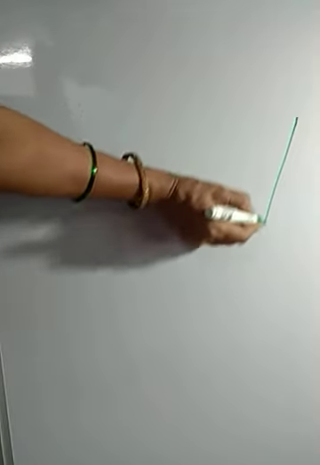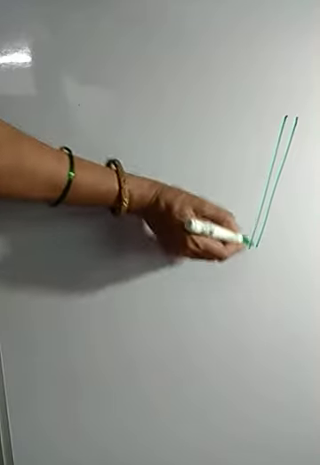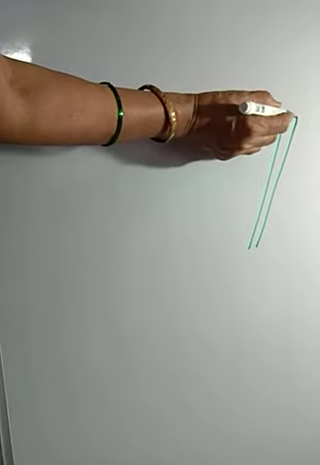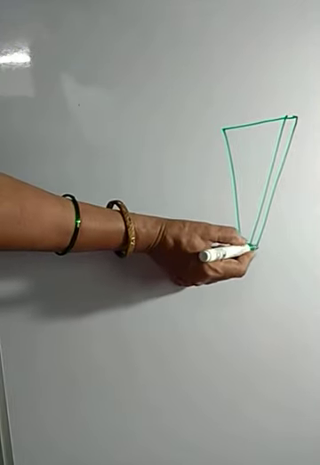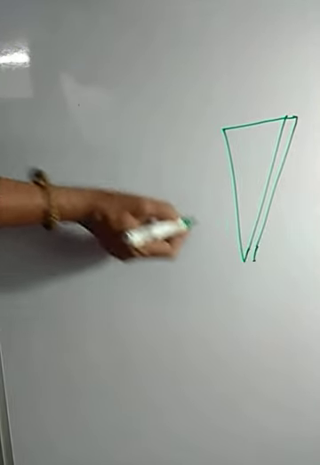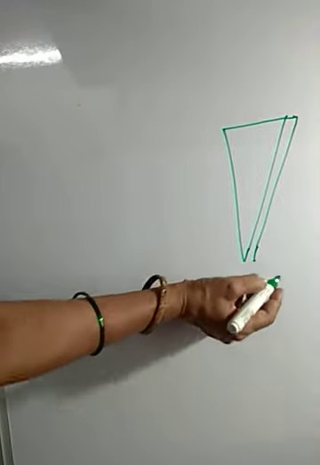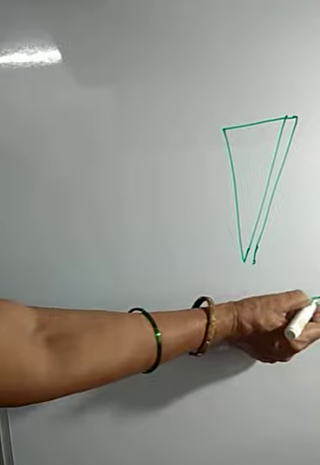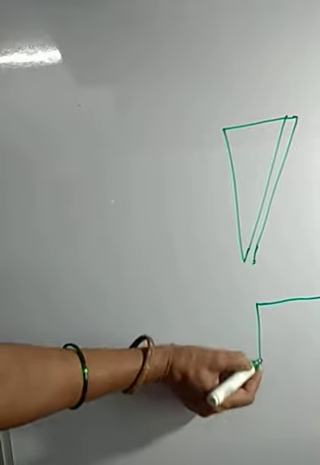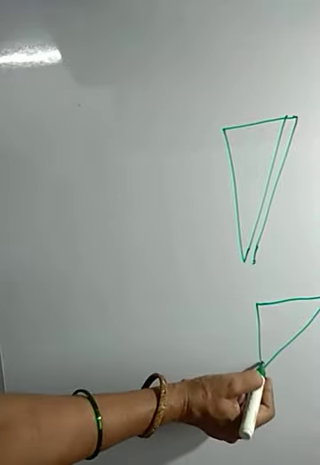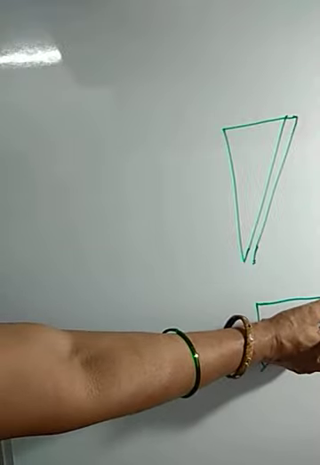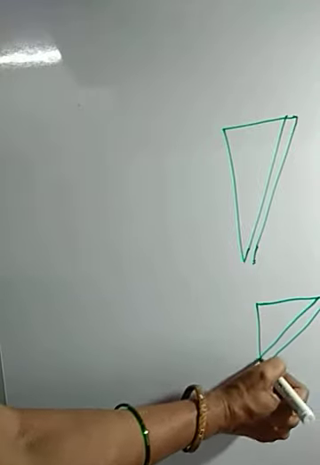So here the height is the same. These are two channels.